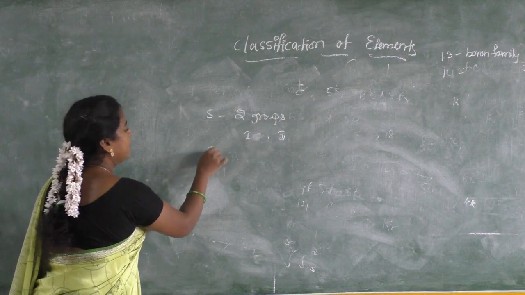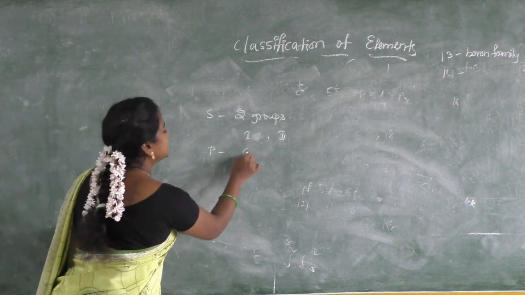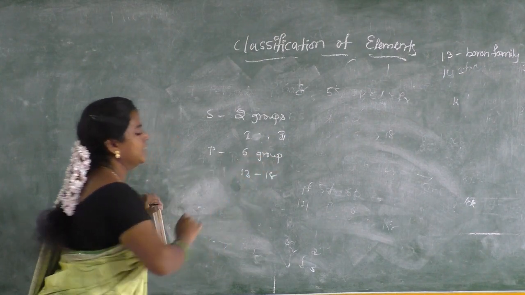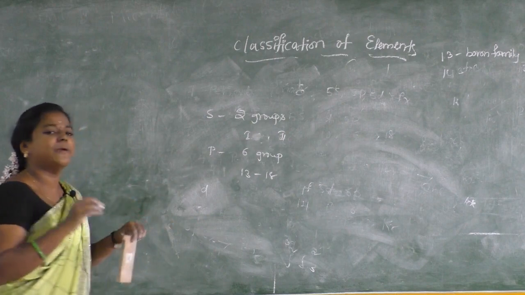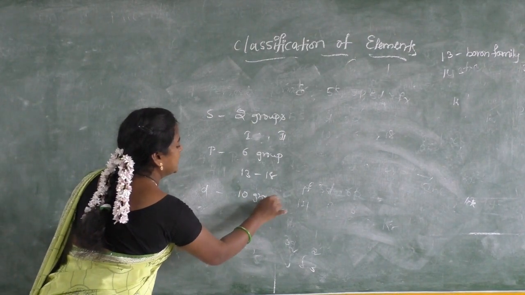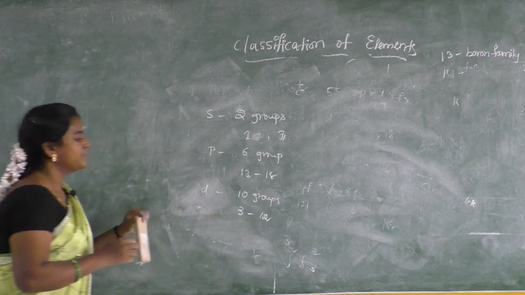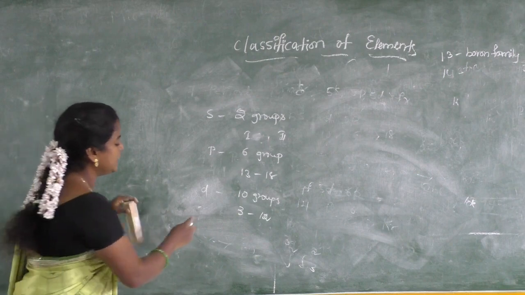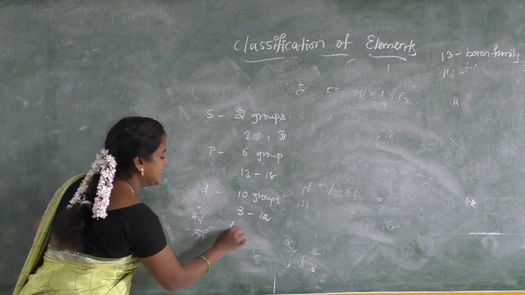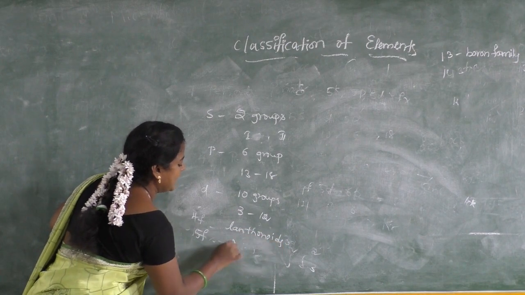For the p block, we know p can accommodate 6 electrons, so there are 6 groups, from 13 to 18. Then d can accommodate 10 electrons, which means it has 10 groups, from 3rd to 12th. Then for f we have the 4f series and 5f series, that is lanthanoids and actinoids.